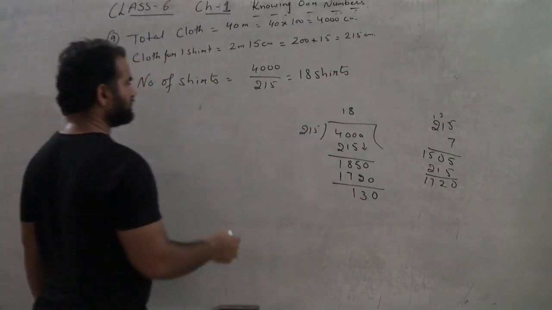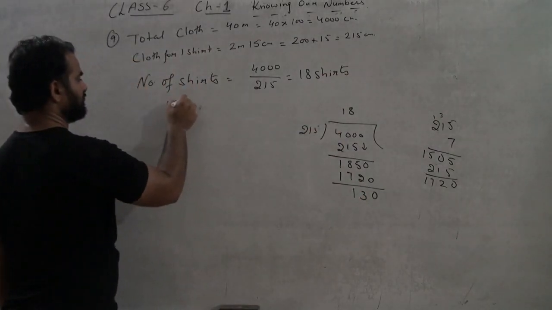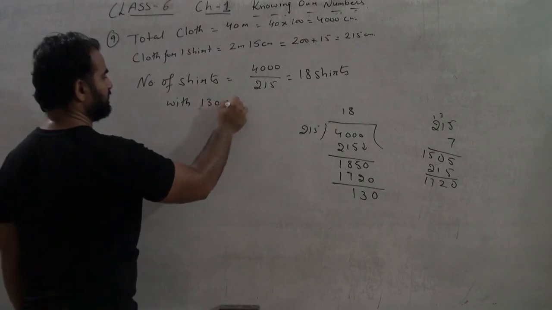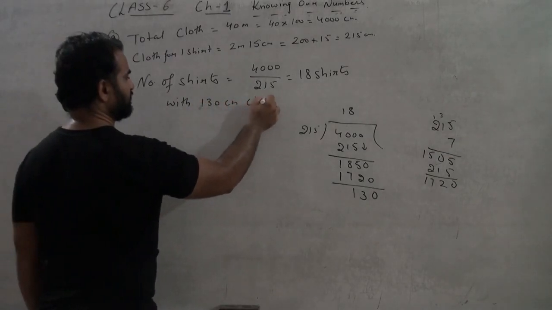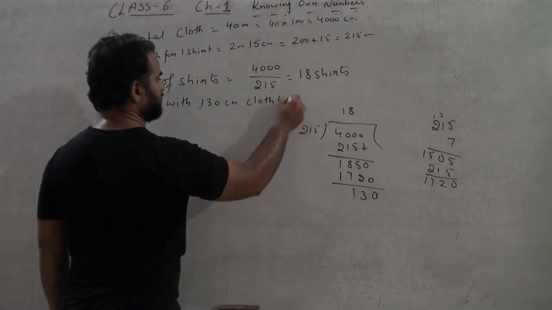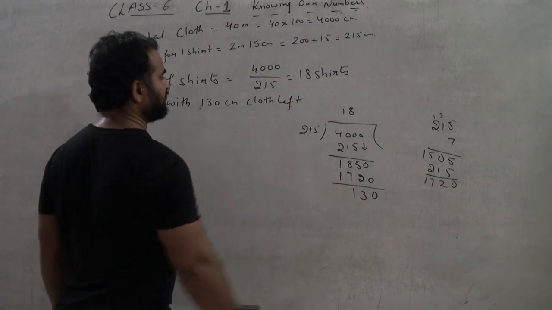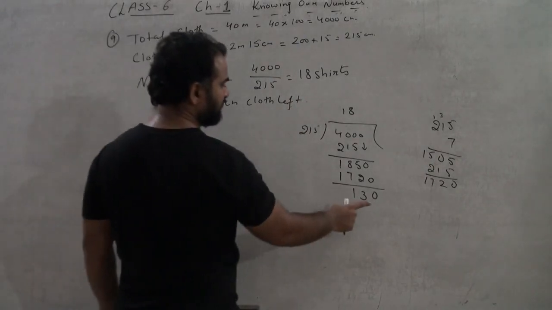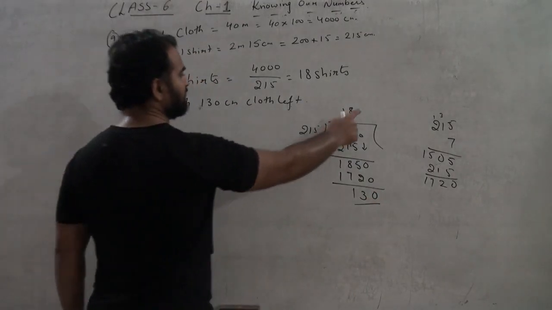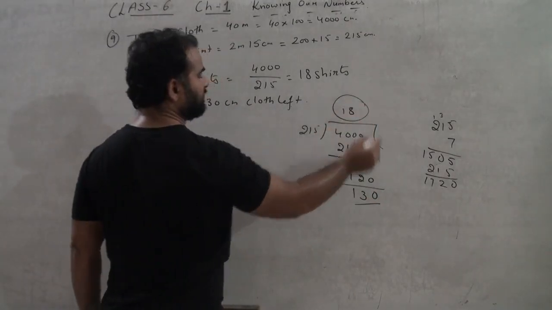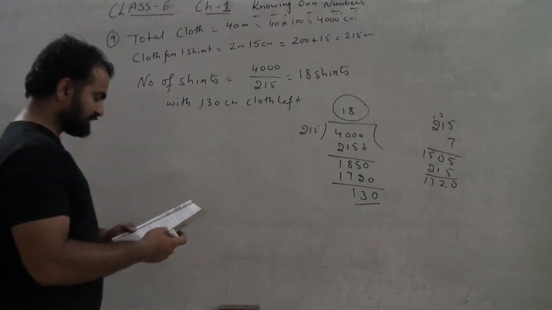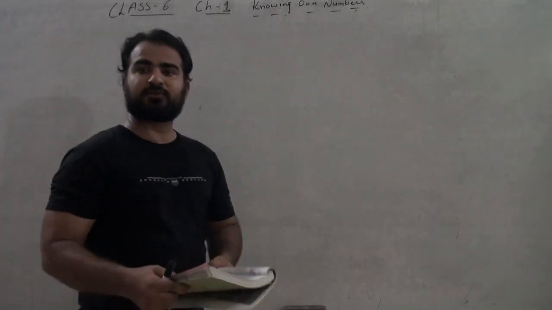and how much cloth is left? 130 centimeters left. Okay, so 130 centimeters is the remainder, and 18 is the number of shirts that we get. Okay, so class, this was question number 9. Next is question number 10.